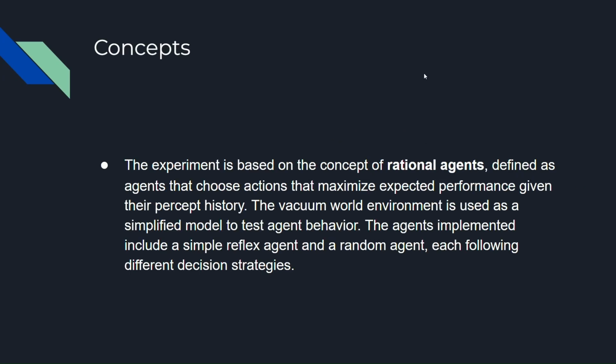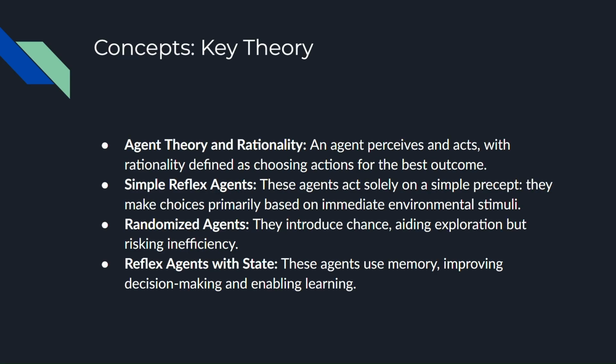The experiment is based on the concept of rational agents, defined as agents that choose actions that maximize expected performance given their percept history. The vacuum world environment is used as a simplified model to test agent behavior. The agents implemented include a simple reflex agent and a random agent, each following different decision strategies.